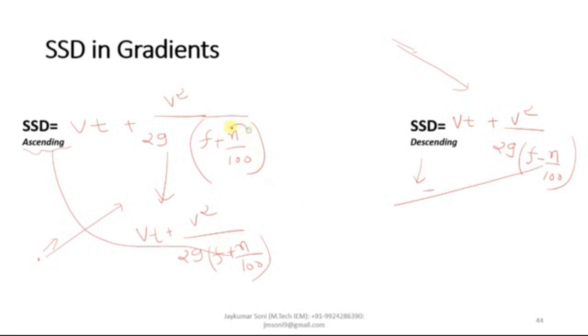And what is this n? The n is known as the gradient, which will be given in your example. It will be in percentage. Okay, so we will calculate the examples based on this.